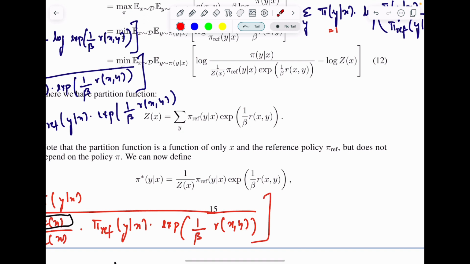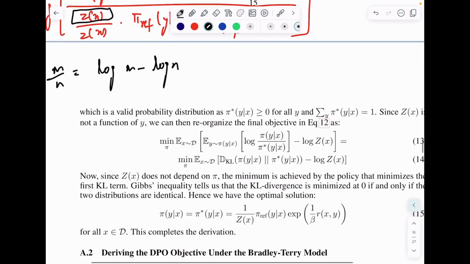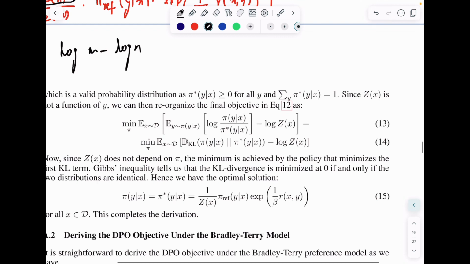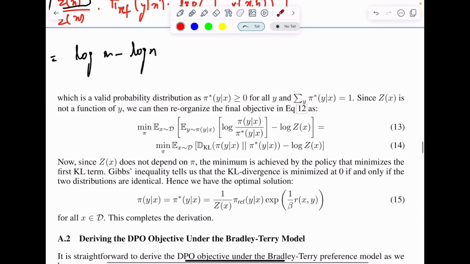So now both pi(y given x) and pi star(y given x) are probability distributions, because pi star(y given x) is divided by a normalization constant. Why is it a valid probability distribution? Because all the values of pi star are greater than or equal to 0, and they all sum to 1, as we have normalized, right?